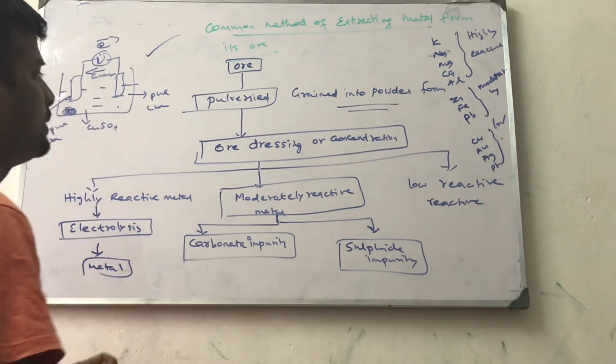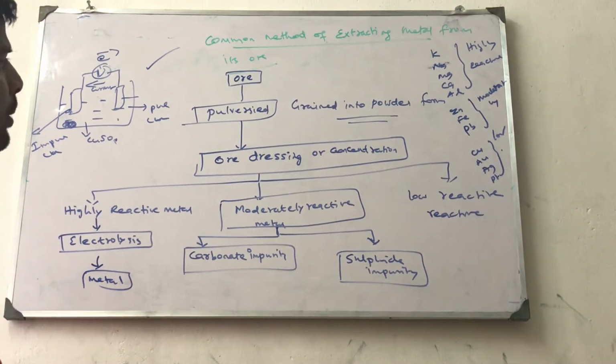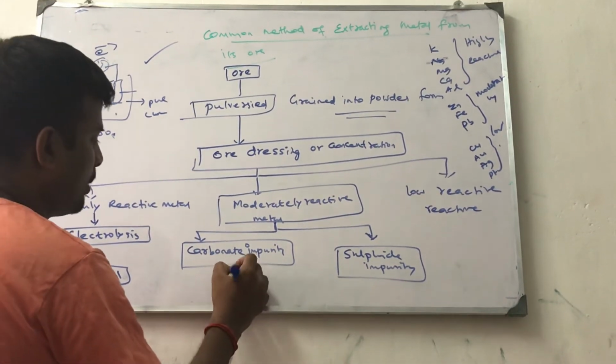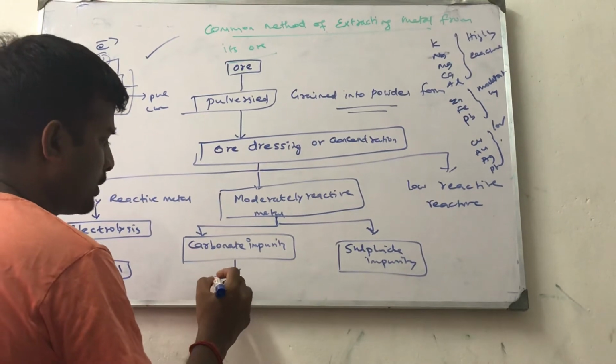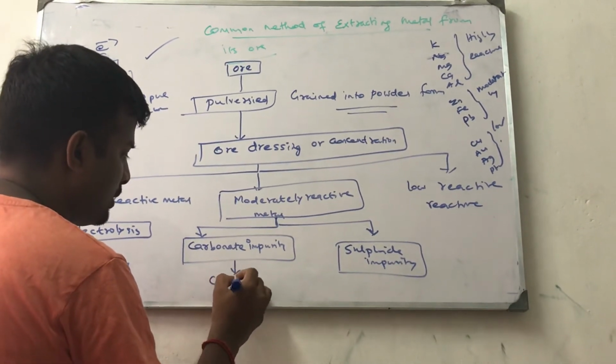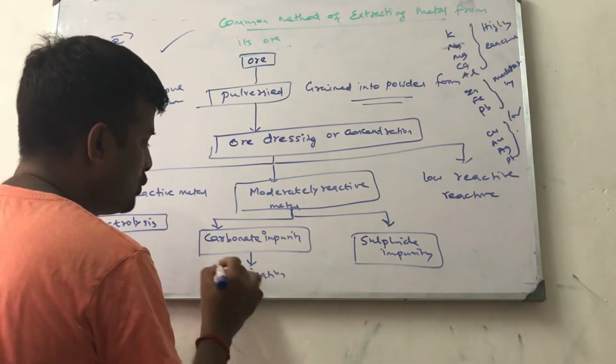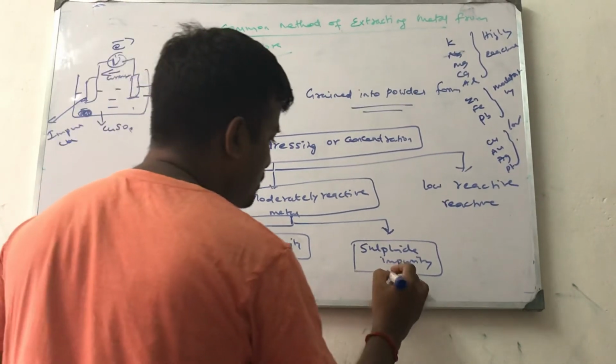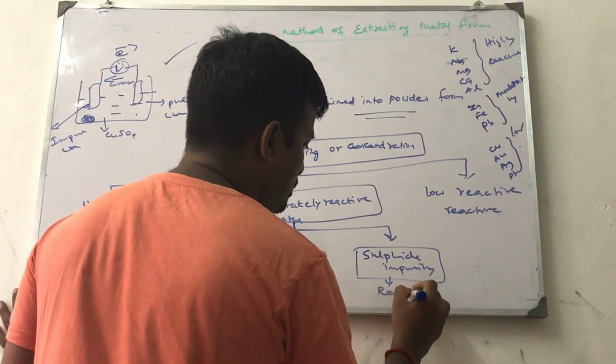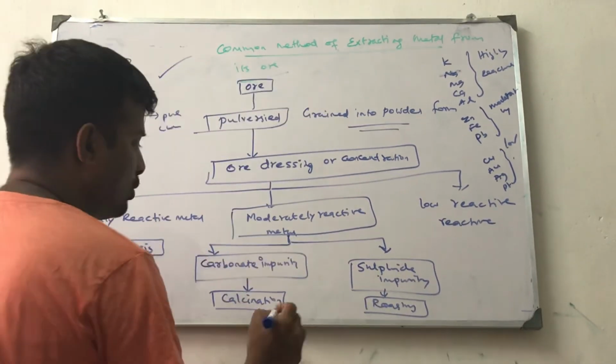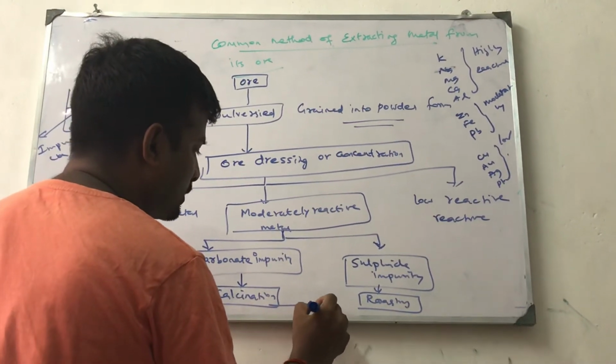Mostly d-block elements contain carbonate impurity and sulfide impurity. Carbonate impurity is removed by the method called calcination. I will teach you what calcination is. Sulfide impurities are removed by roasting. Finally you will get the metal oxide.